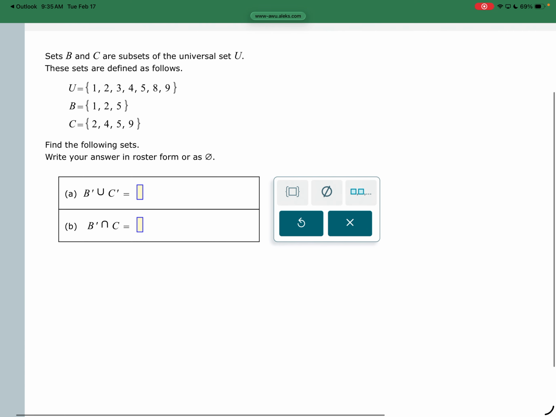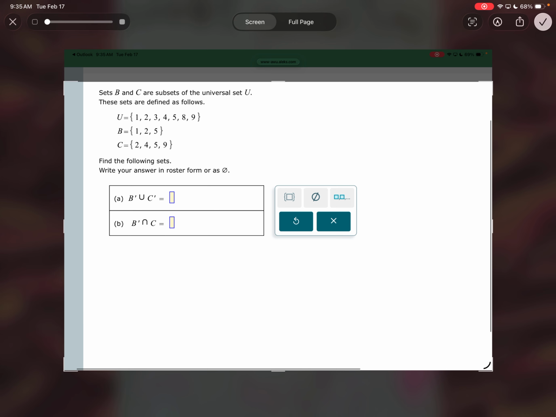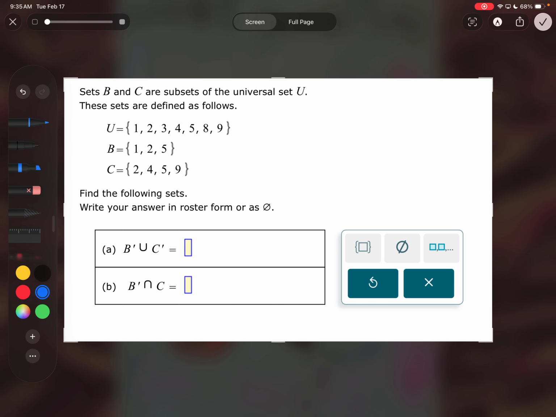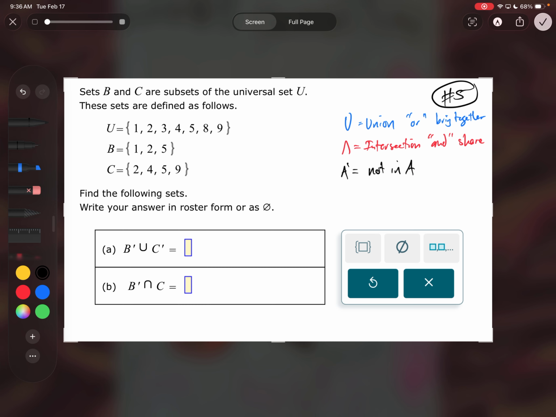Number 5, looking at these, have multiple steps on it. This is number 5. Okay, so just to refresh real quick, U is the union. This means or. You bring together or combine. The upside down U is the intersection. This is and it's what they share. And then, of course, we just talked about that. The apostrophe is not in A.